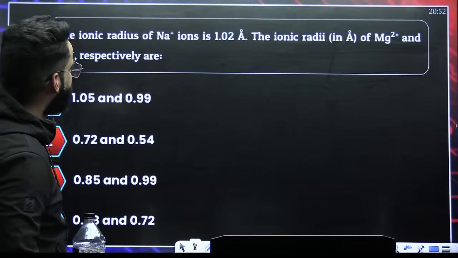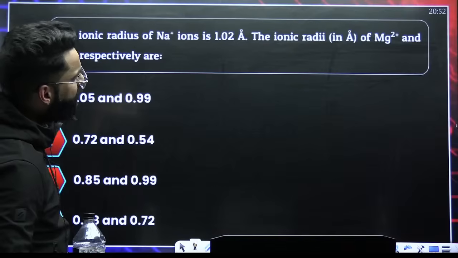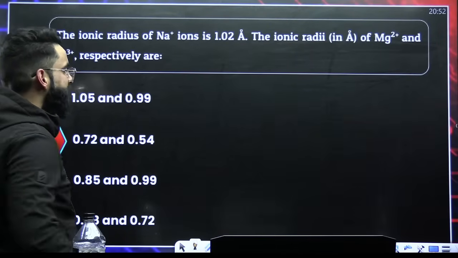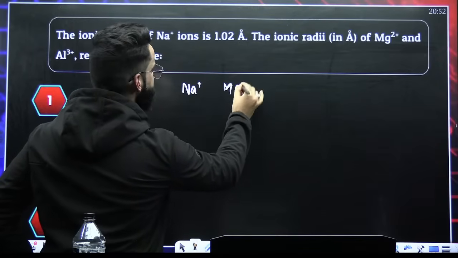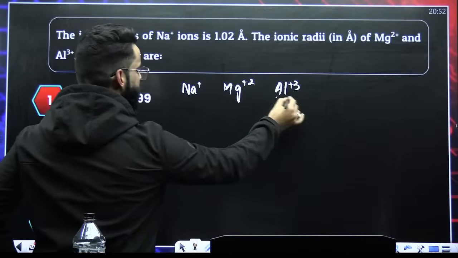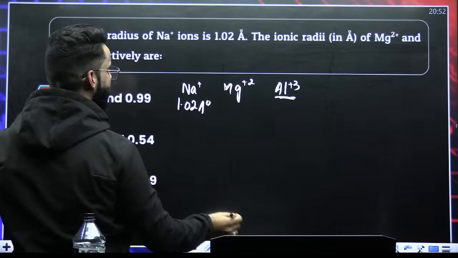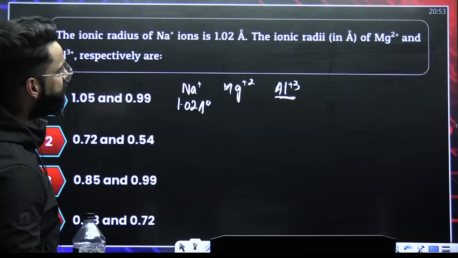What about this one? If the ionic radius of Na+ is 1.02 angstrom, the ionic radius of Mg2+ and Al3+ will be. Okay. See, Na+. Then you have got Mg2+. Then you have got Al3+. Right? So more the positive charge, lesser the size. If its radius is 1.02 angstrom, Al3+ should have least.